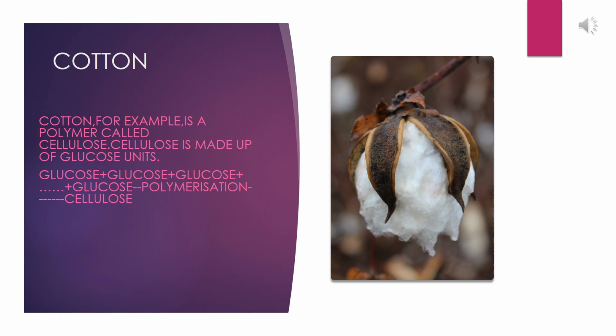So glucose is a monomer here. Many glucose units come together, joined together, and after polymerization, they form a single polymer unit, that is cellulose. So cotton is nothing, it is cellulose. Alright, so this is one of the examples.